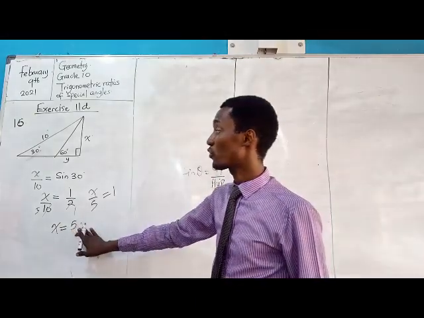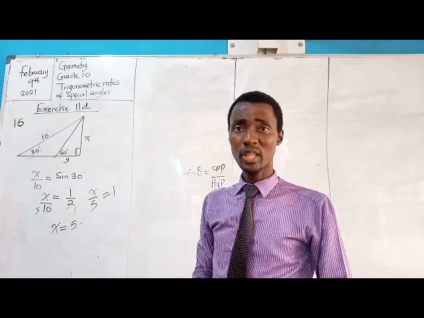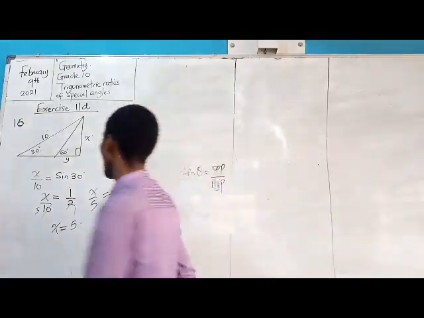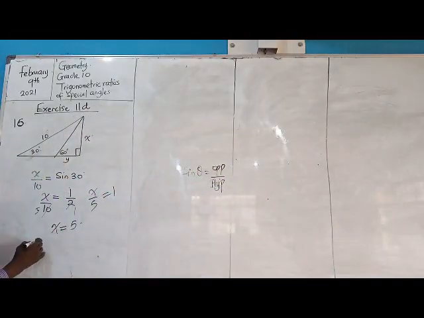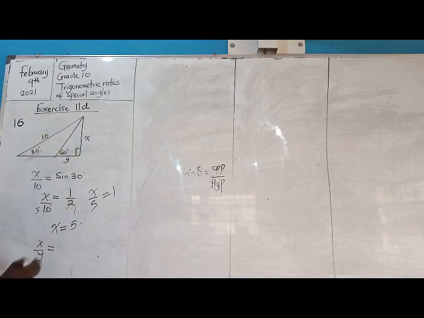That taken care of, we can now look for Y. So the big question now is, what then is Y? I will then say that X over Y will be equal to what? I'm dealing with the opposite, I'm dealing with what? Adjacent. So that will be what? Tan 60 degrees. What is tan 60? So X over Y equal to what?